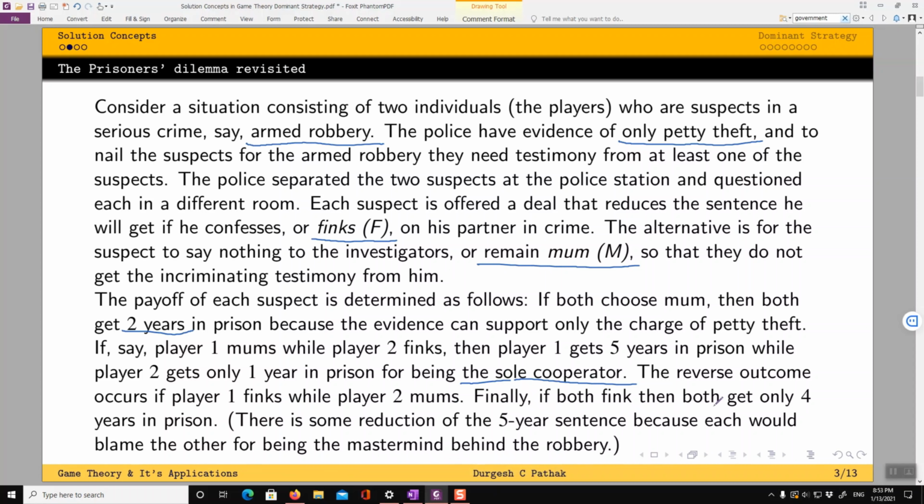And if both of them confess, then both will get 4 years in prison. The reason for the reduction from 5 years to 4 years is that each will blame the other person as the mastermind behind the robbery. So the police can book them for a maximum of 4 years.